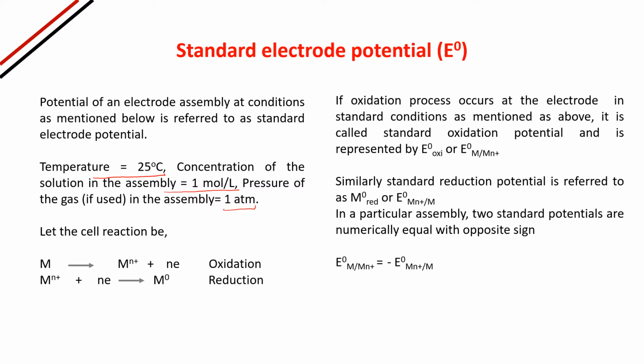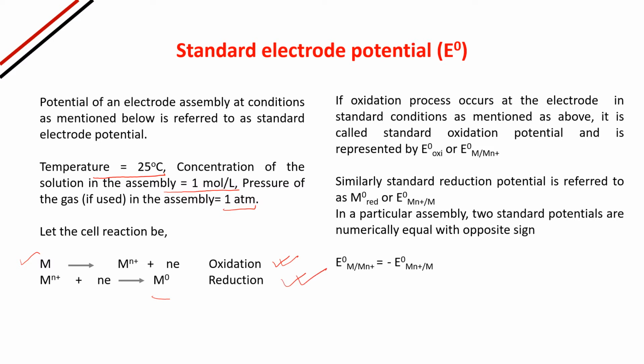Now suppose the reaction is M giving you Mn+ plus ne. You can understand that it is an oxidation reaction. And Mn+ taking n electrons forming M0, you can understand that it is a reduction reaction.